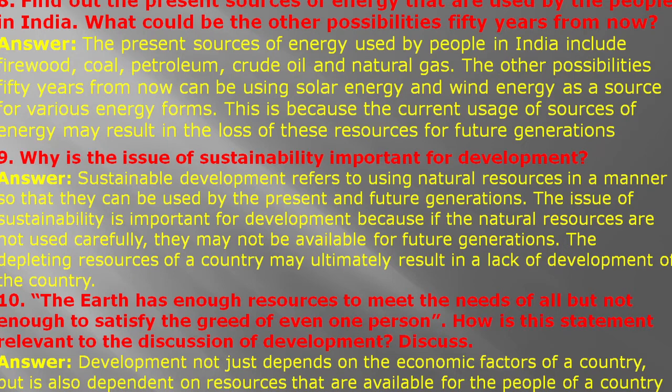Find out the present sources of energy that are used by the people in India. What could be the other possibilities 50 years from now? The present sources of energy used by the people in India include firewood, coal, petroleum, crude oil, and natural gas. The other possibilities 50 years from now can be solar energy and wind energy as sources of various energy forms. This is because the current use of sources of energy may result in the loss of the resource for future generations. Why is the issue of sustainability important for development?